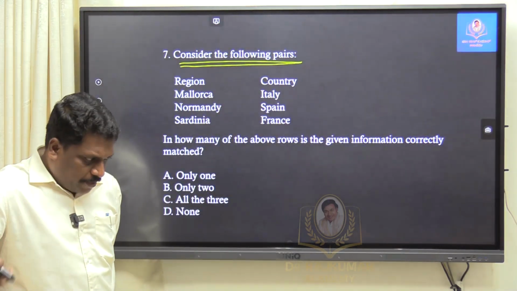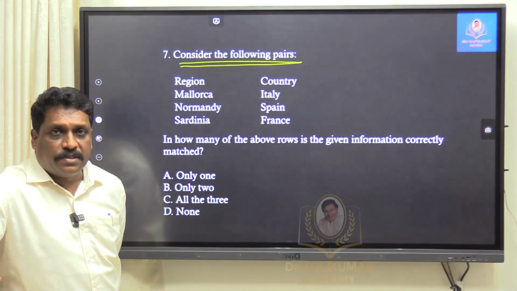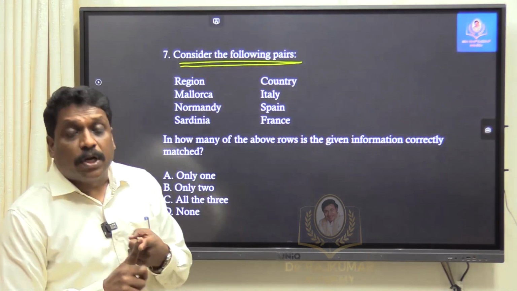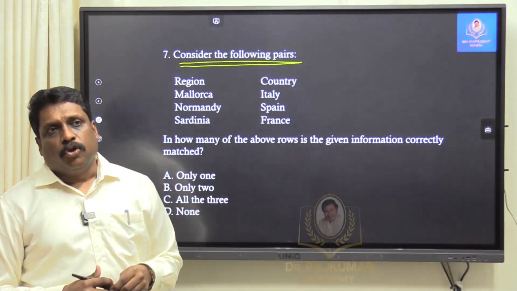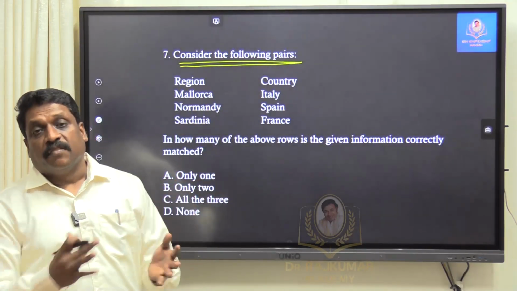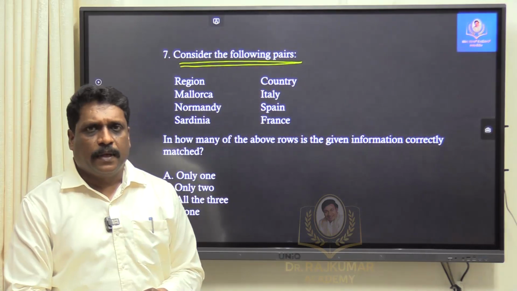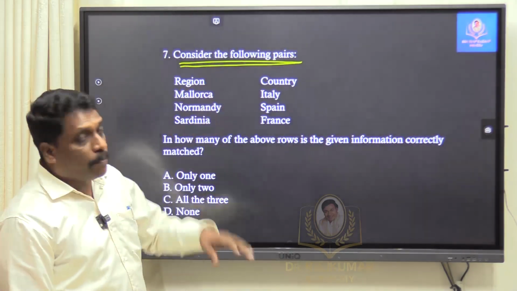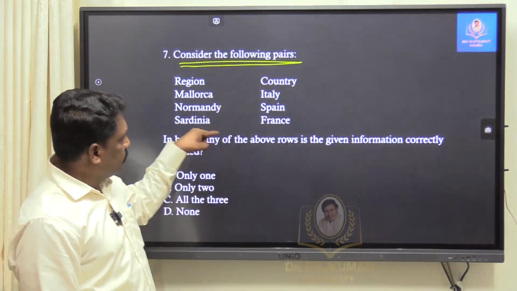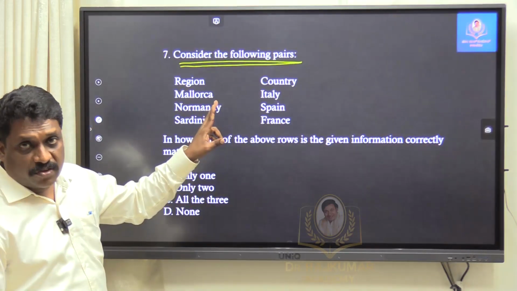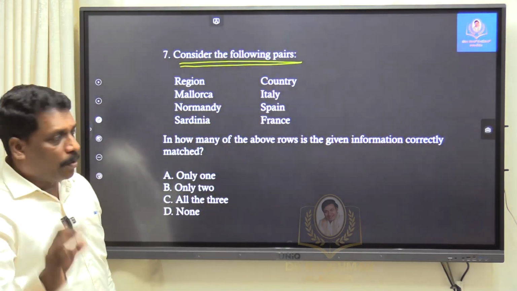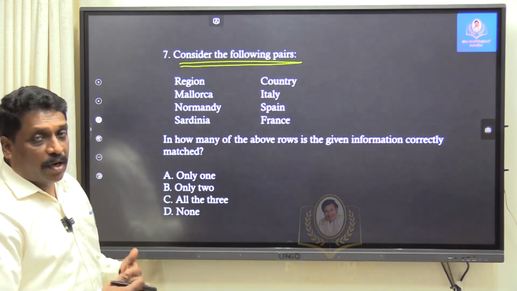See, I used to say that UPSC always asks at least one question from the Mediterranean Sea every year. The Mediterranean Sea is one of the favorite areas for questions. Again, if I talk about this region, though all these regions are there in Europe, 2 of the regions are very important island territories of the Mediterranean Sea. But the only problem is that they have almost mismatched it.